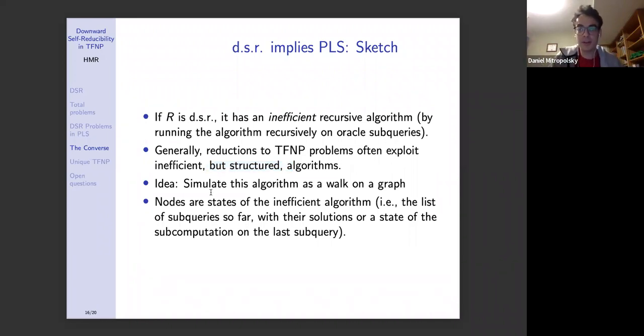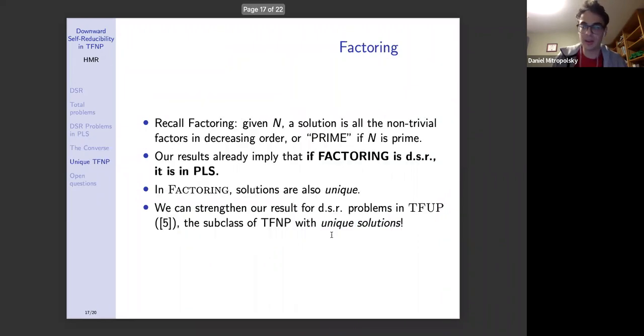So the idea of this reduction is just to simulate the inefficient recursive algorithm as a walk on a graph. The nodes of this graph are just going to be the states of the inefficient algorithm. So what do we mean by that? It's the list of the subqueries so far with the solutions for each one, except for the last subquery issued, for which we append the subcomputation of the recursive algorithm on that last subquery. And it sort of goes down like that. The details are in the paper, but this very simple idea allows us to show that DSR implies membership in PLS. Great. So now let's change gears a little bit and go back to talking about factoring.